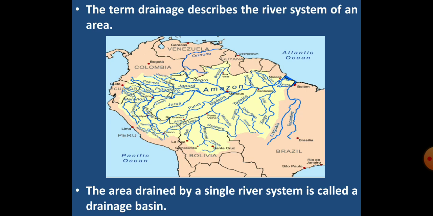Drainage means the river system of an area. All small streams and rivers of an area that flow from different directions meet at one point to form the main river and finally drain into a larger water body such as a lake or a sea or an ocean. The area that is drained by a single river is called a drainage basin.